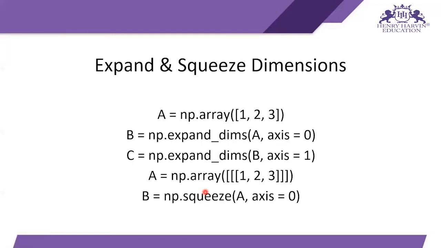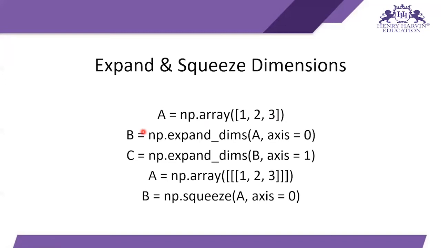Next comes expand and squeeze dimensions. Here I just initialize a variable a is equal to np dot array 1 2 3 4 5. So a is an array having these elements, and if I want to expand the dimensions of this a, then I can expand its dimensions in many ways.